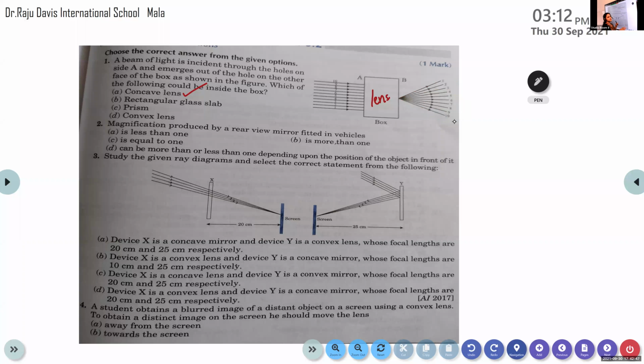Why is it not a prism? Actually, here we can also assume why it is not a prism. It may also be that the answer can be prism. Why? Because the answer is concave lens. Why?